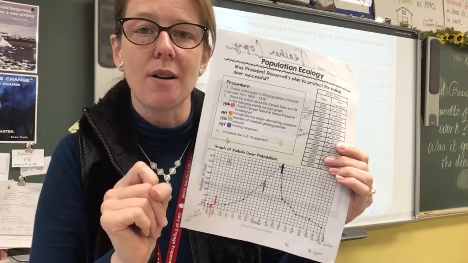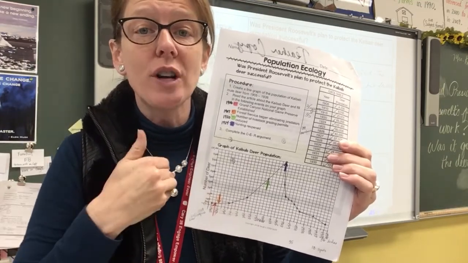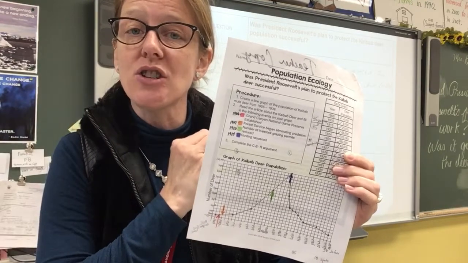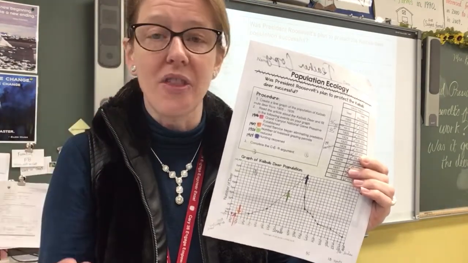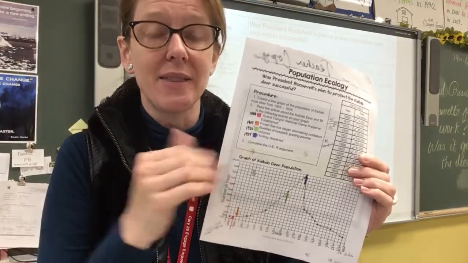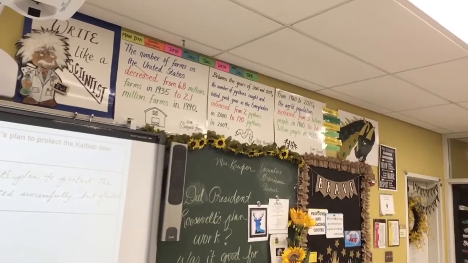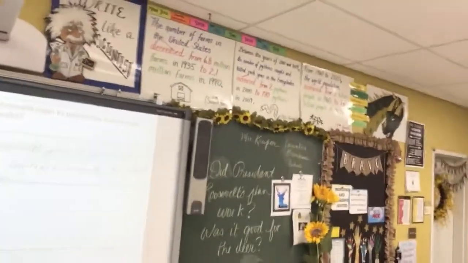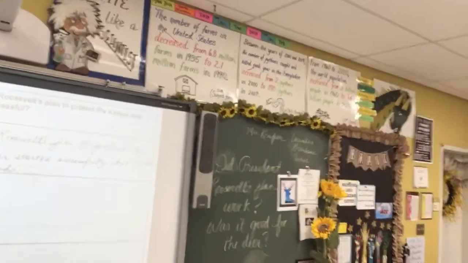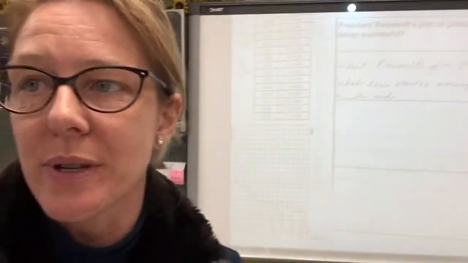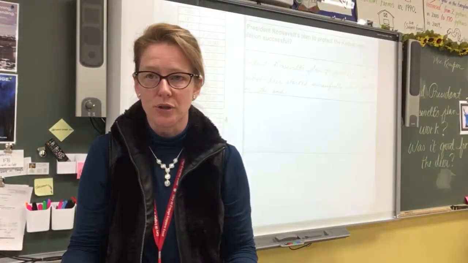Now we need the population part. For this, I'm encouraging them to use the sentence structures about population that we learned and spent over a month on a couple of months ago in this class. Those sentence structures are posted in the front of our room, and I'm just going to show you briefly where they are. They're right here. You can see right up there, there's 3 of them up on the wall. I'm going to see if I can zoom in just a little. No, I can't. Okay. Well, anyways, I'm going to come back and also attach a picture of these a little bit later so that you can actually see what those structures are.